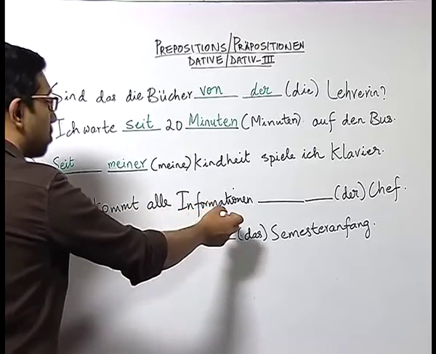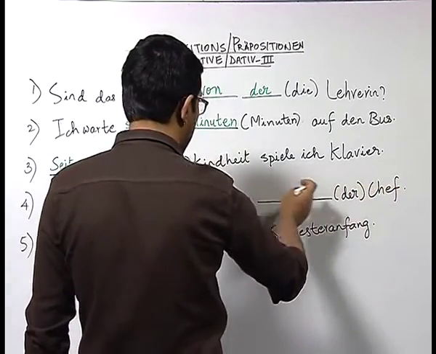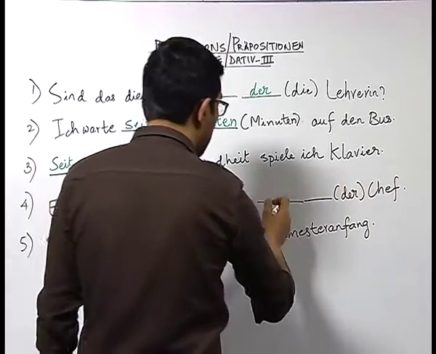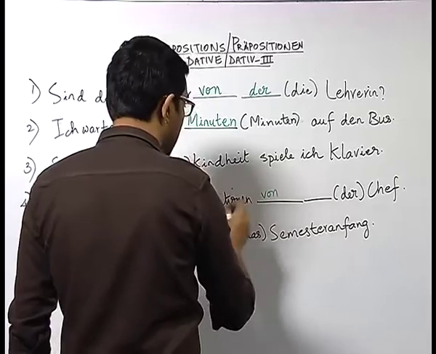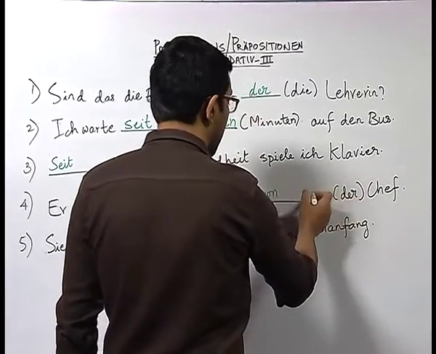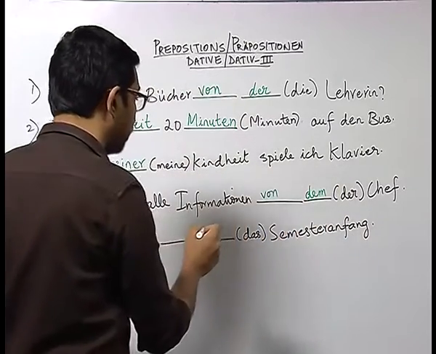Bekommt alle Informationen. Here in bracket we have the article der for the noun Chef. Here we use the preposition von, because von is here like a source, and then you know that der becomes dem, so we write von dem Chef.